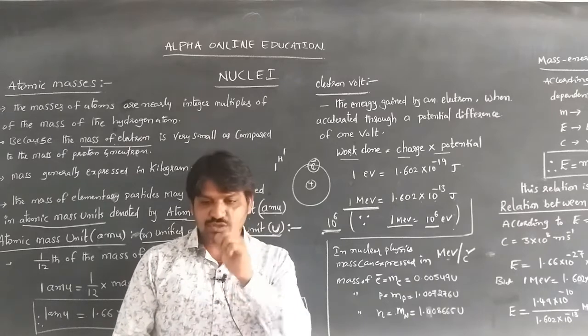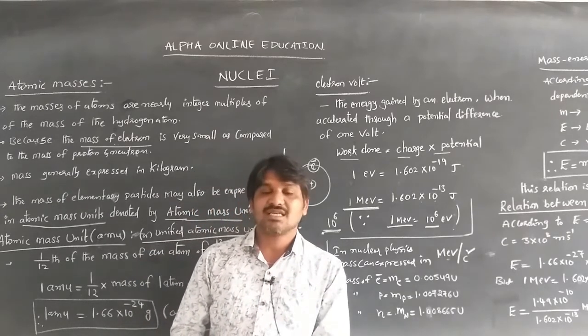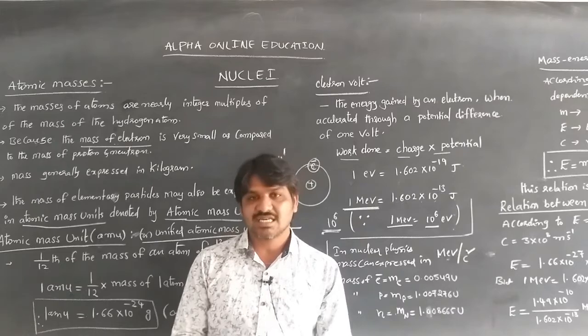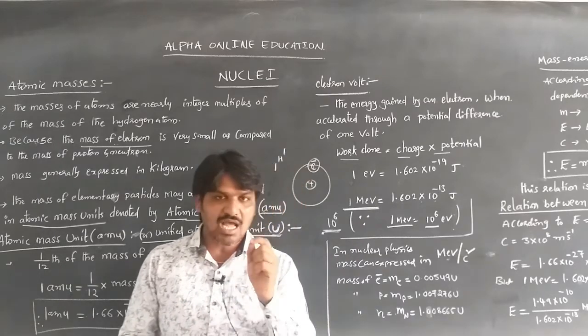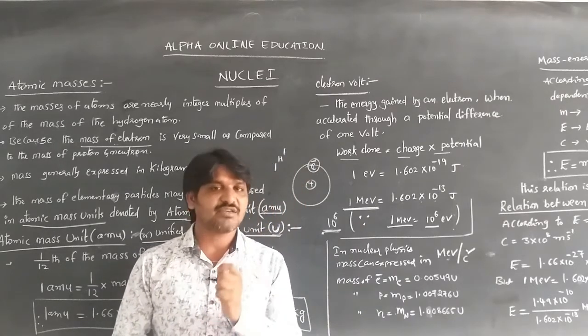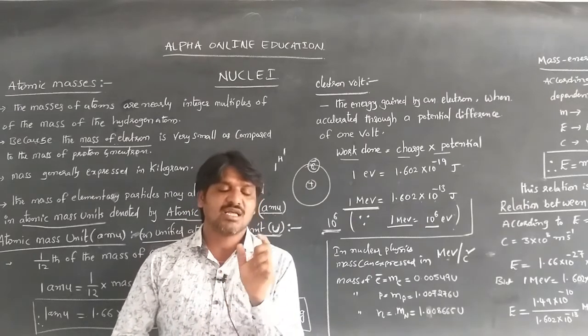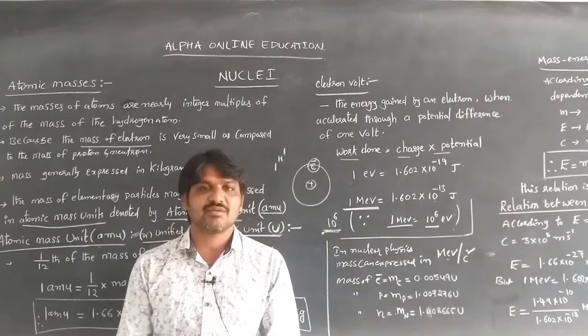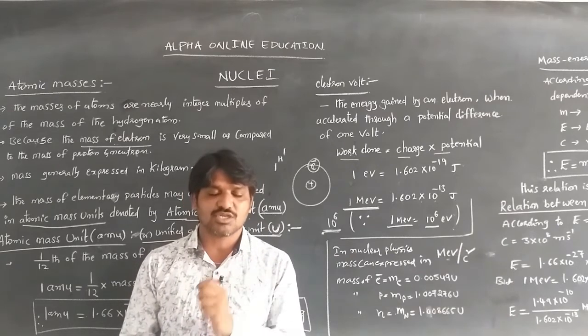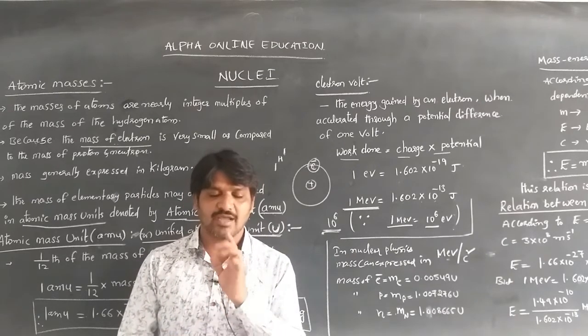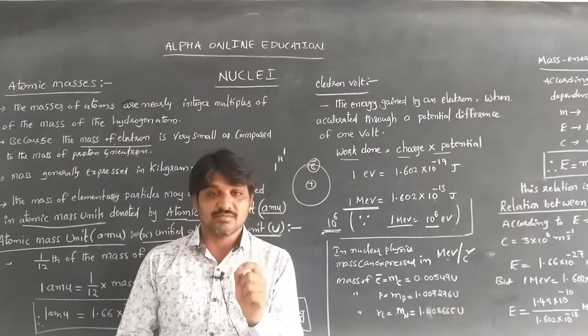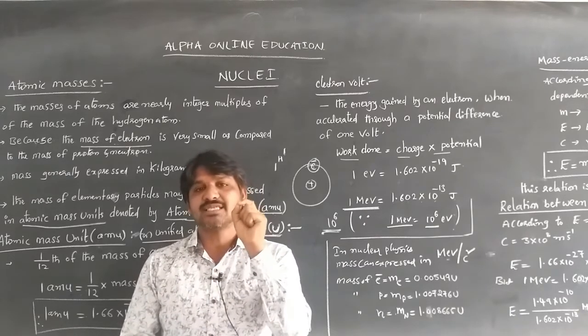Before that, we should remember one thing, mass energy equivalence. According to Einstein, mass and energy are dependent. By giving his postulate in 1905, E is equal to mc square.